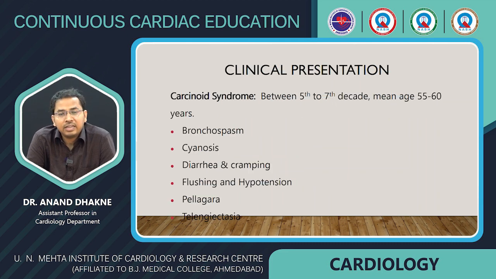Clinical presentation. In carcinoid syndrome, between the 5th to 7th decade, that is a mean age of 55 to 60 years, the clinical presentation includes bronchospasm, cyanosis, diarrhea, cramping, flushing and hypotension, pellagra, and telangiectasias.